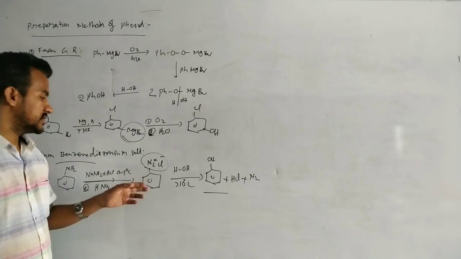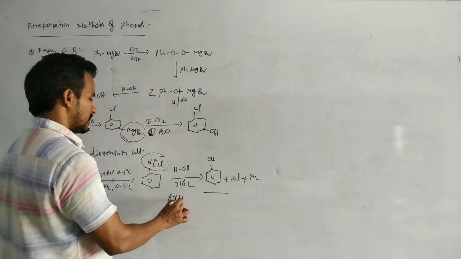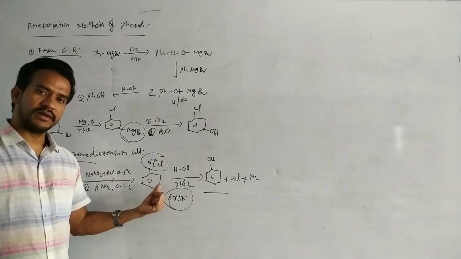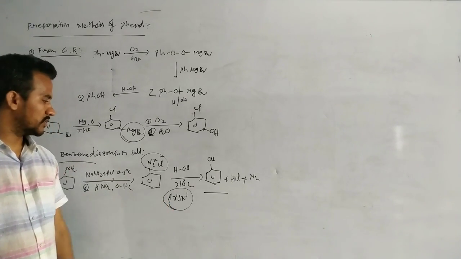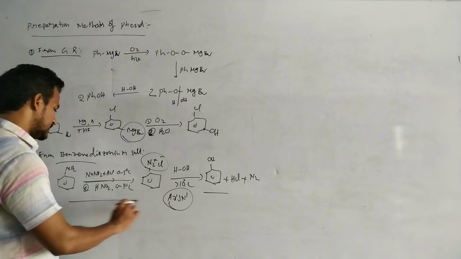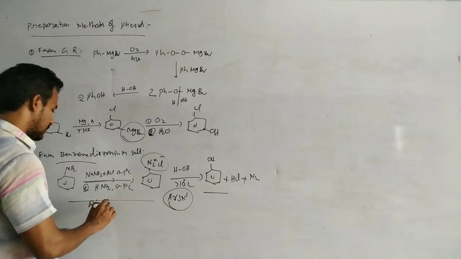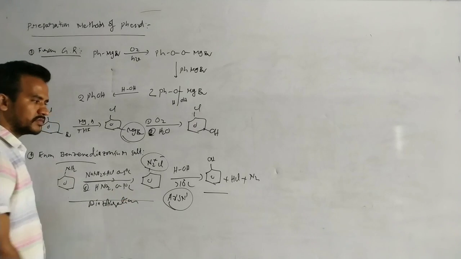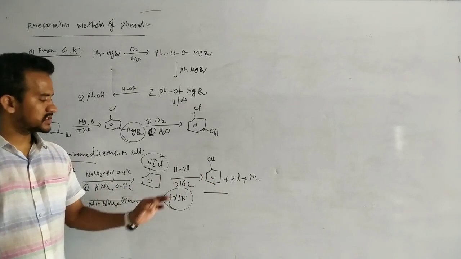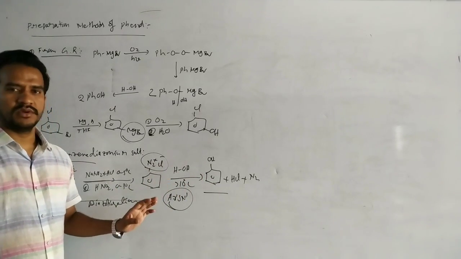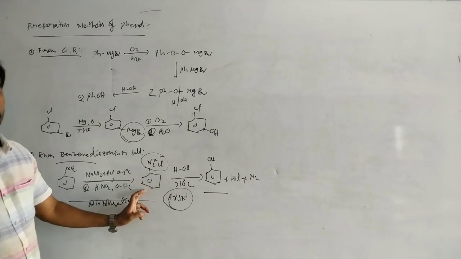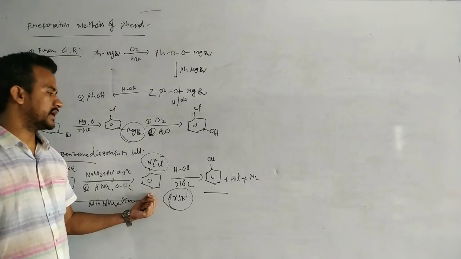Actually, in this case, the reaction takes place through the Ar-SN1 mechanism. We completed this in the aryl halides topic. Diazotization: the conversion of aniline into benzene diazonium chloride is known as diazotization. This benzene diazonium chloride on heating with water gives phenol. At more than 10 degrees centigrade it is decomposed and attacked by the water molecule, giving phenol. In the Ar-SN1 mechanism, phenyl carbocation is formed here.